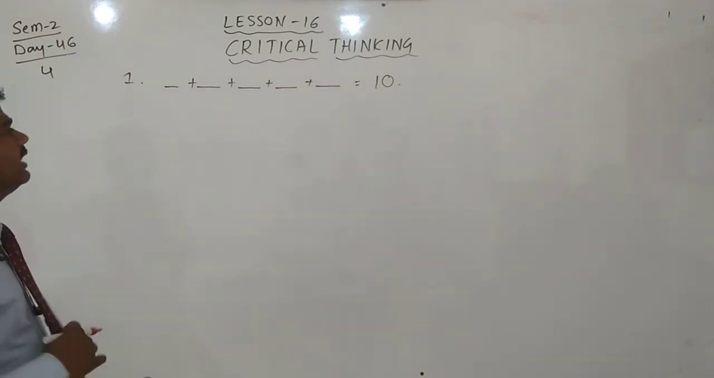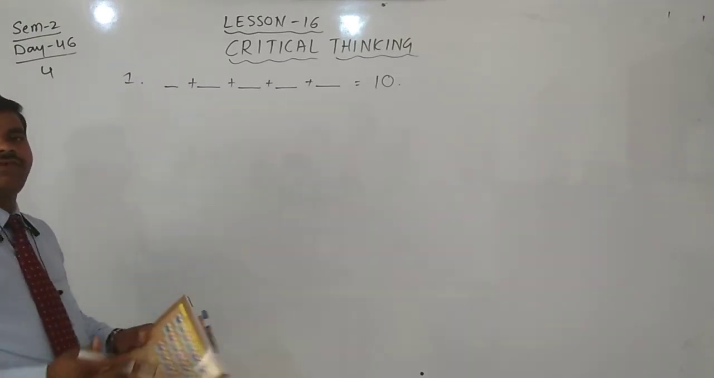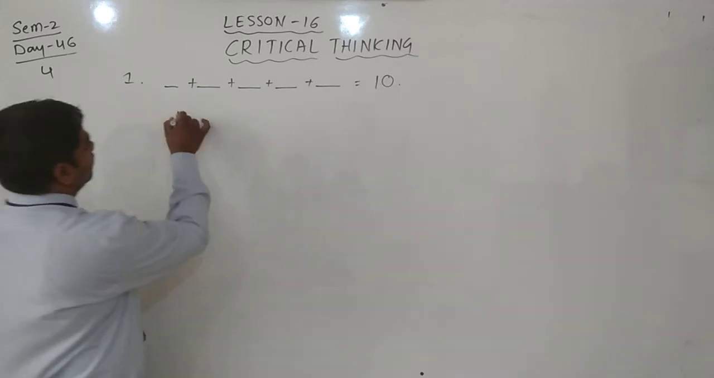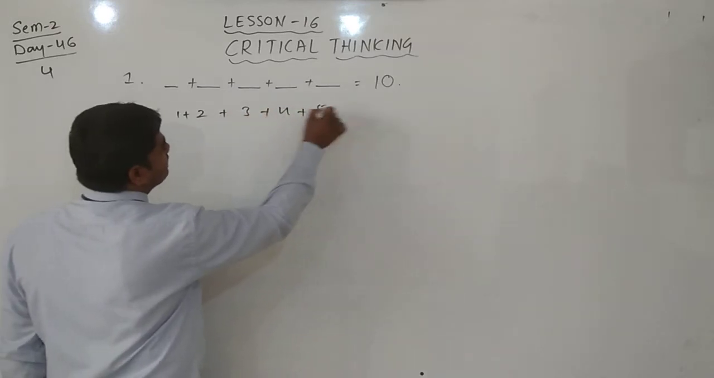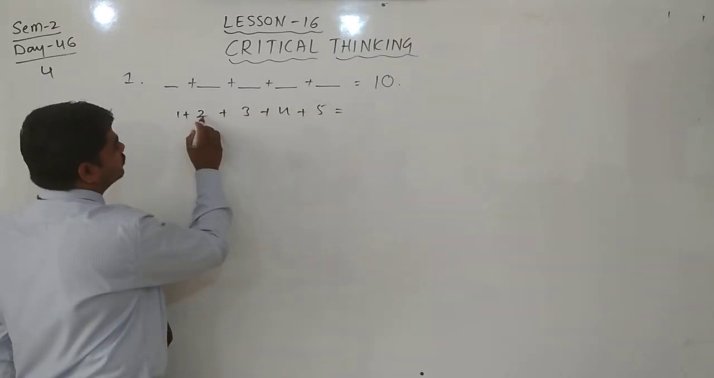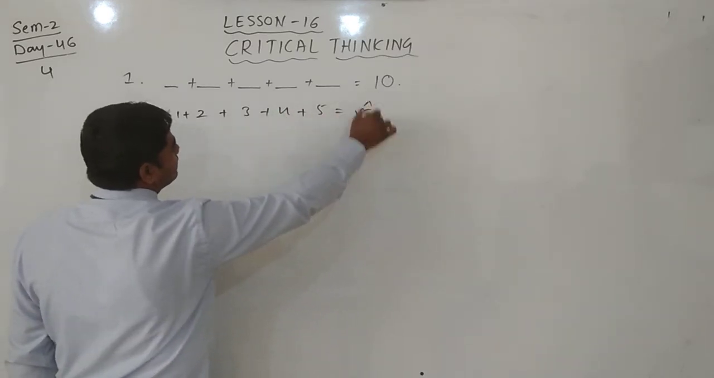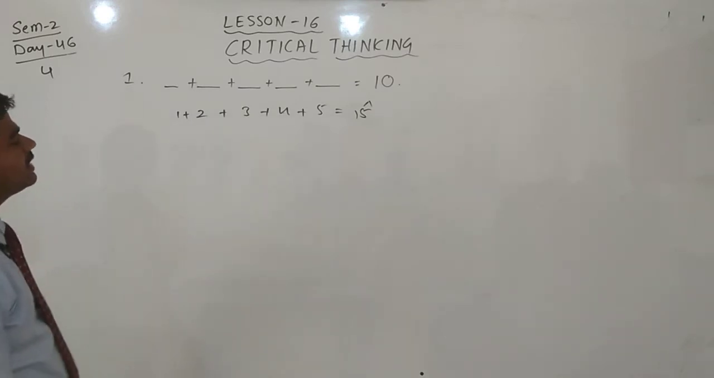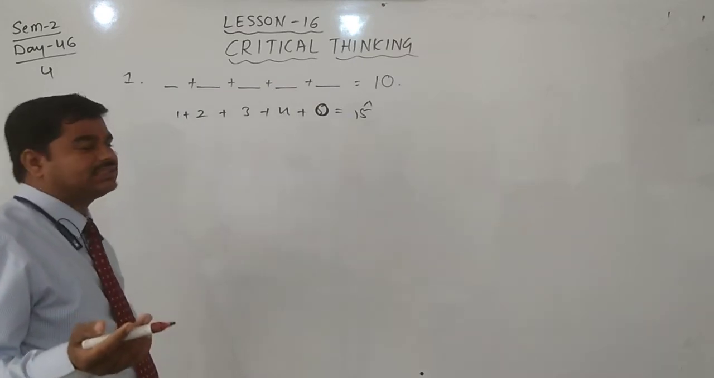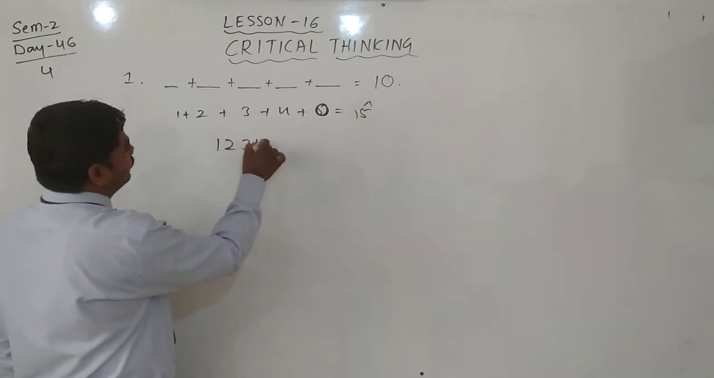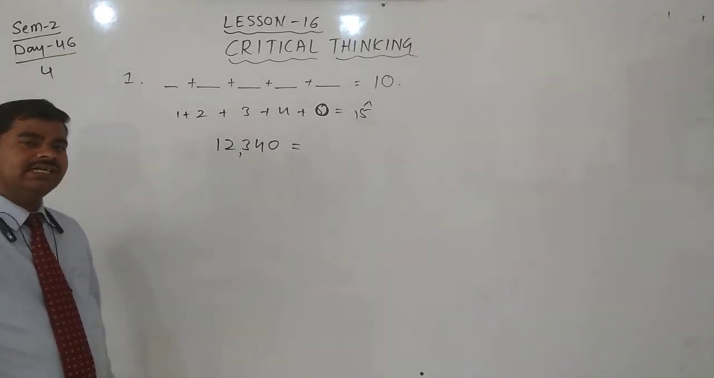Who am I? Here see the digits, you write 1, 2, 3, 4, 5. Add all these digits: 1, 2, 3, 6, 10, 15. It is greater than 10, so our answer is wrong. Instead of 5, you take 0 also. 0 is also a digit, yes or no? Then it is 1, 2, 3, 4, 0. It is a 5-digit number, 12,340.